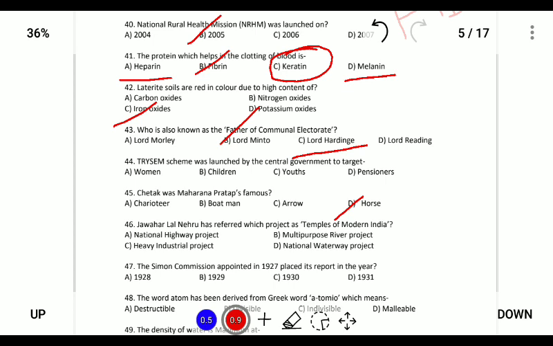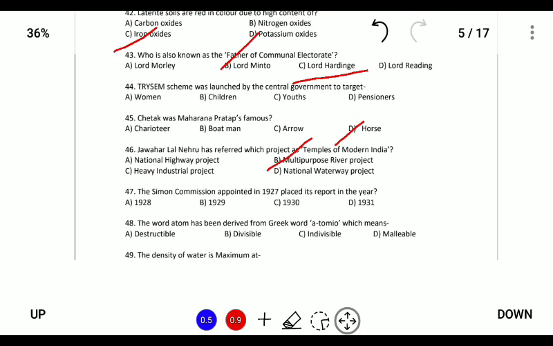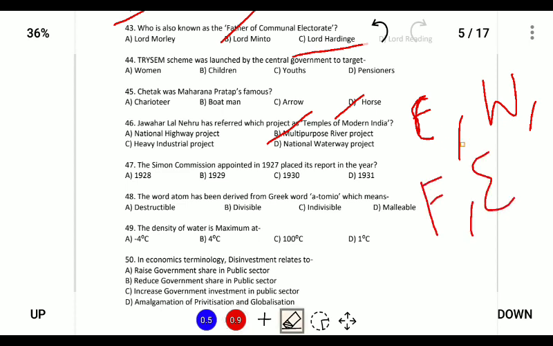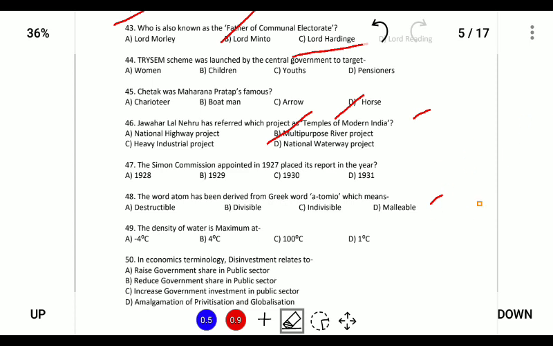So Jawaharlal Nehru has termed the multi-purpose river projects or the dams as the temples of modern India because they provide a multitude of benefits like providing electricity, providing water, providing livelihood from fishing, and many other purposes. So Jawaharlal Nehru termed this as the temples of modern India.